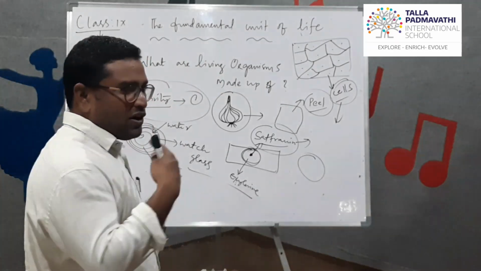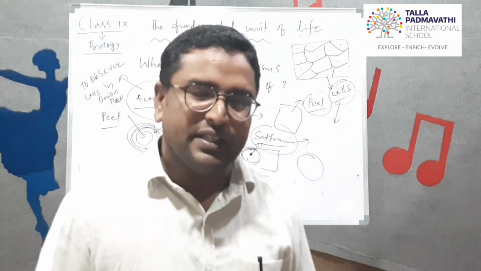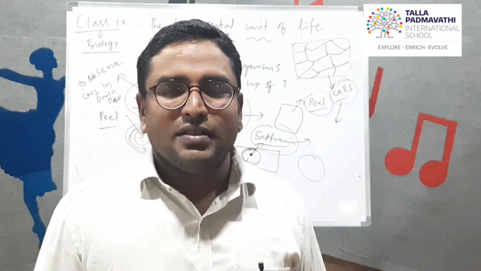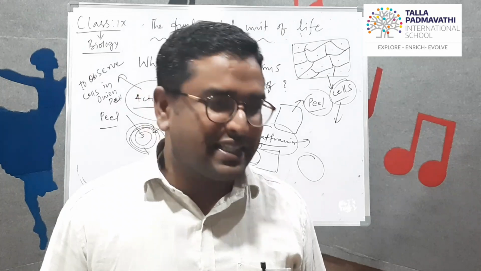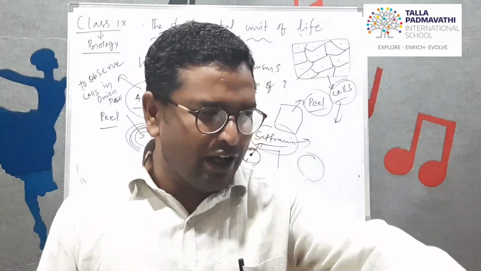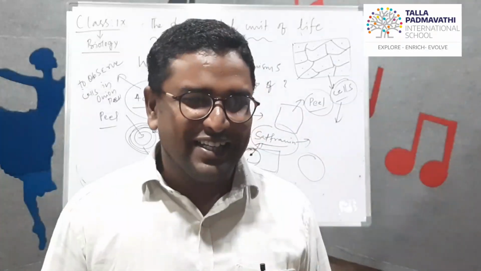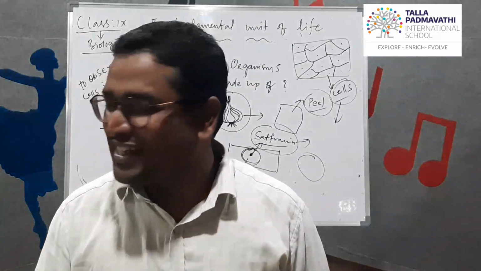Our body is also like that. What are the human body bricks? Cells are the human body bricks.